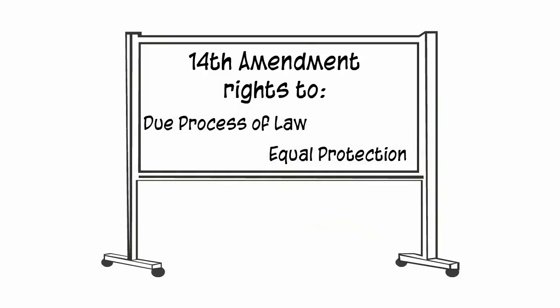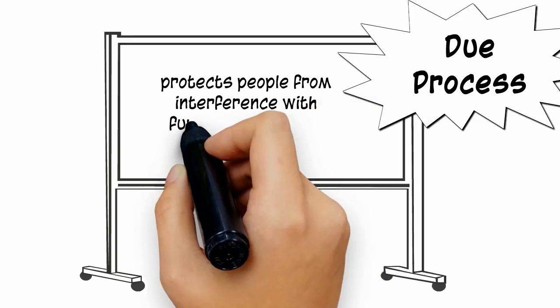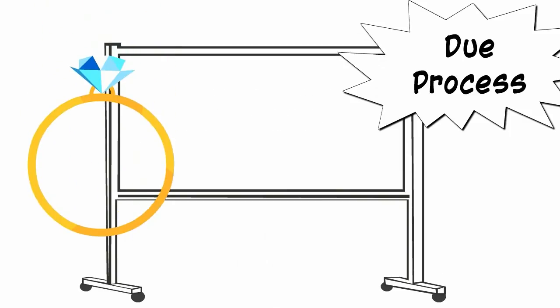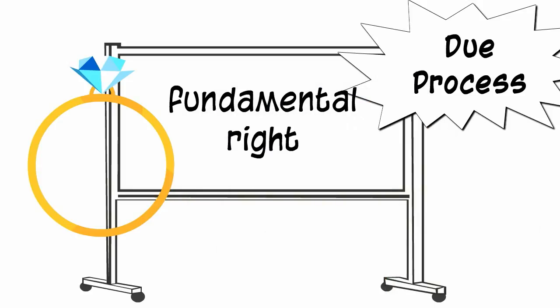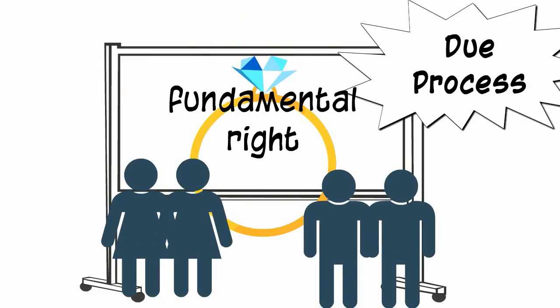And these 14th Amendment rights are the right to due process of law and the right to equal protection under the law. Let's look at due process first. Among other things, the Due Process Clause of the 14th Amendment protects people from state governments interfering with their fundamental rights. And the court explained that marriage is one of our fundamental rights. So all people, whether they're heterosexual or homosexual, do have a fundamental right to get married.